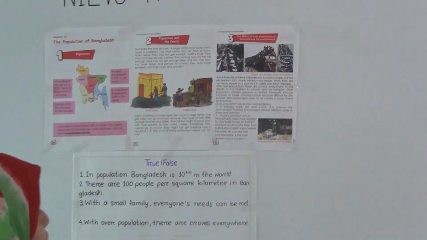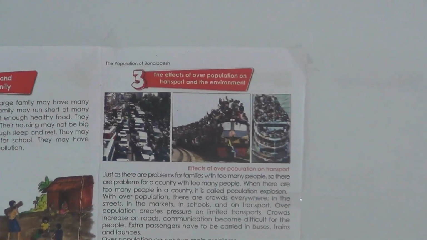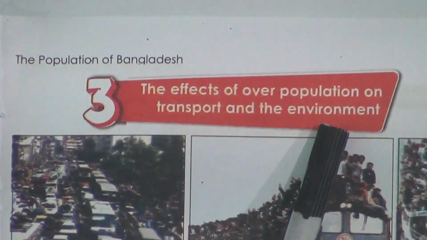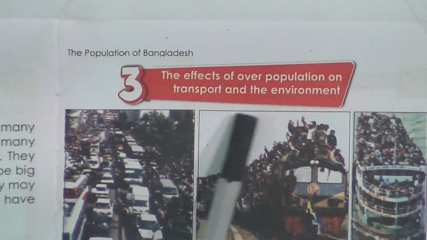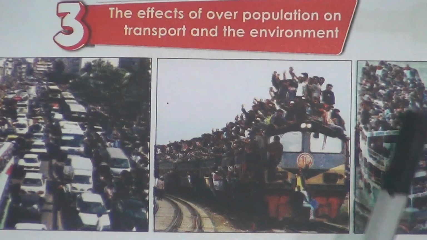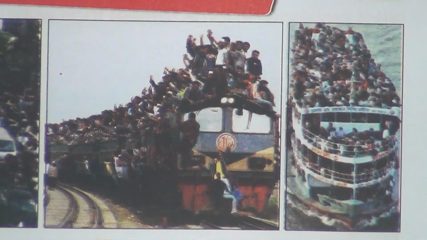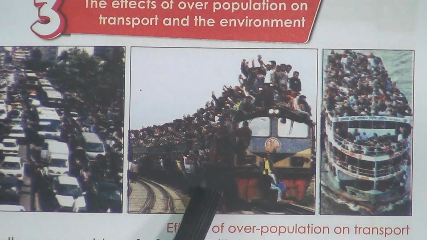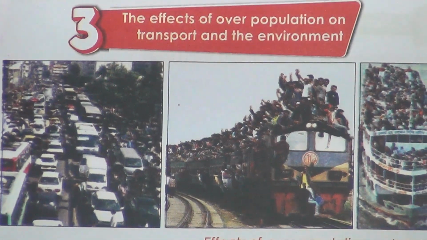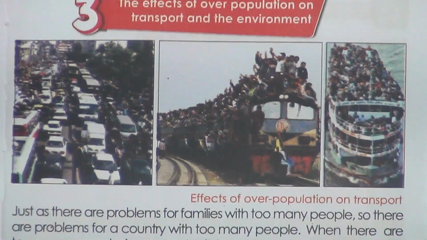Okay, now we'll learn about lesson 3. Name the effects of overpopulation on transport and the environment. Students, you can see in this picture, we find a lot of people. In bus, in launch or in cars, there are people and people. All over we find people.